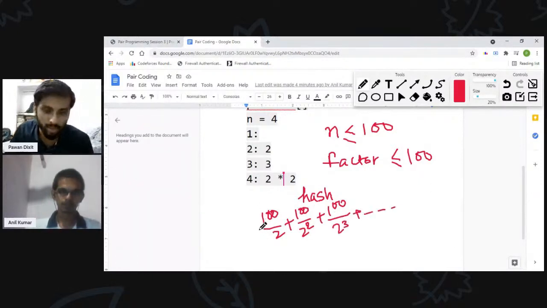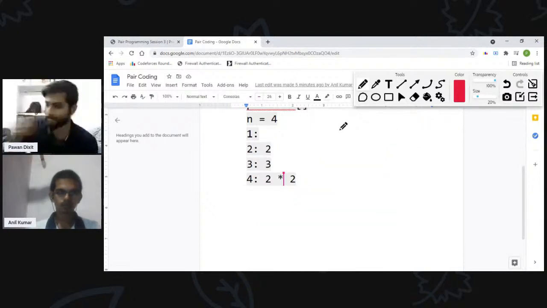So this will give us the power of 2 in 100 factorial. Okay, let me write it. It is a very interesting thing. I just remembered it now, so I am very interested in it. So what the formula says is